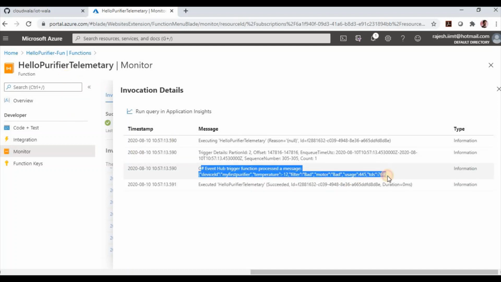That means our IoT Hub is receiving the data from the simulator, and the function is consuming that data using the default or built-in endpoint, message/event. That is the built-in endpoint or default endpoint. So I think we have done with our first IoT Hub application. So that is sending some data.